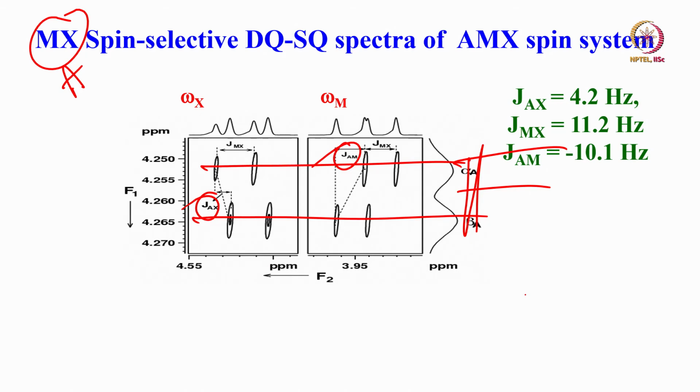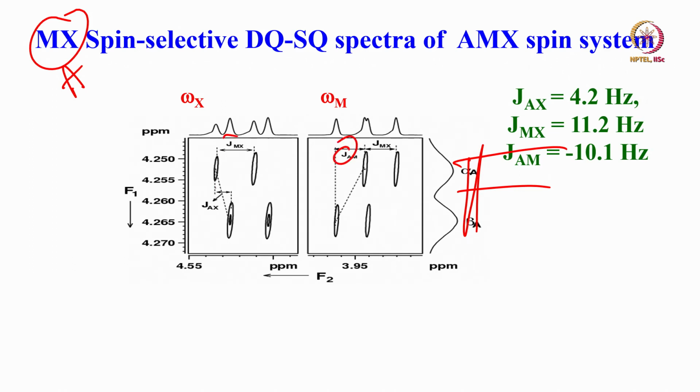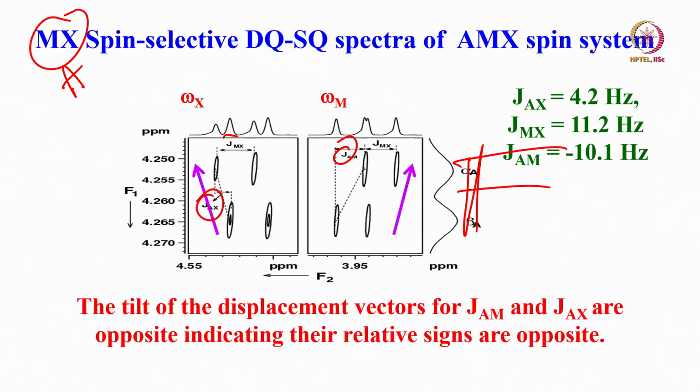Fine, these are the two cross sections, but look at them: this is tilted this way, this is tilted this way. What does it mean? The passive couplings AM and AX are opposite in sign. This is what I am going to tell you. These two passive couplings here, AM and AX, are opposite in sign. Earlier both were of similar sign. Now, use this logic. The tilt of the displacement will say when they are opposite.